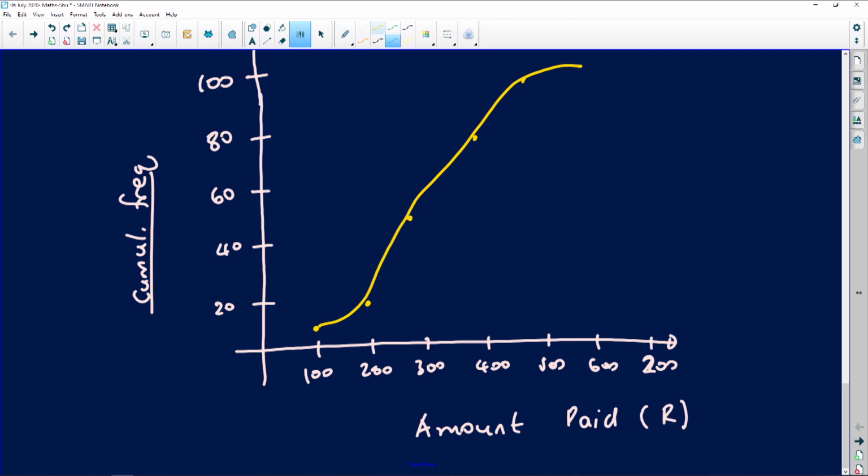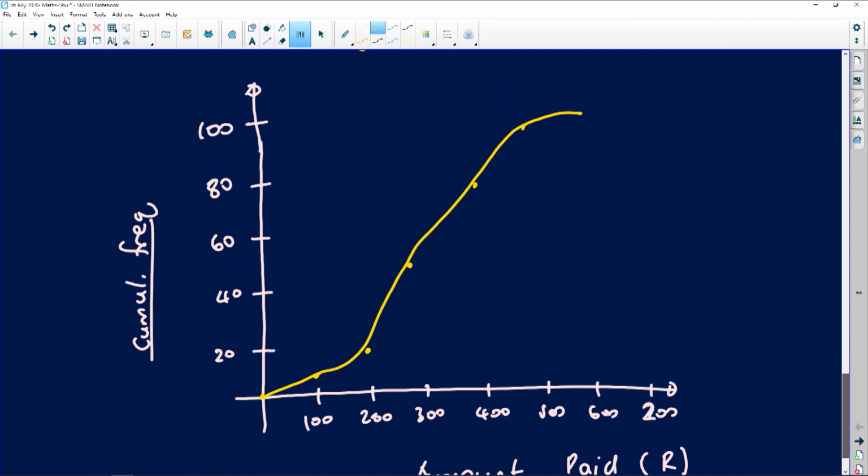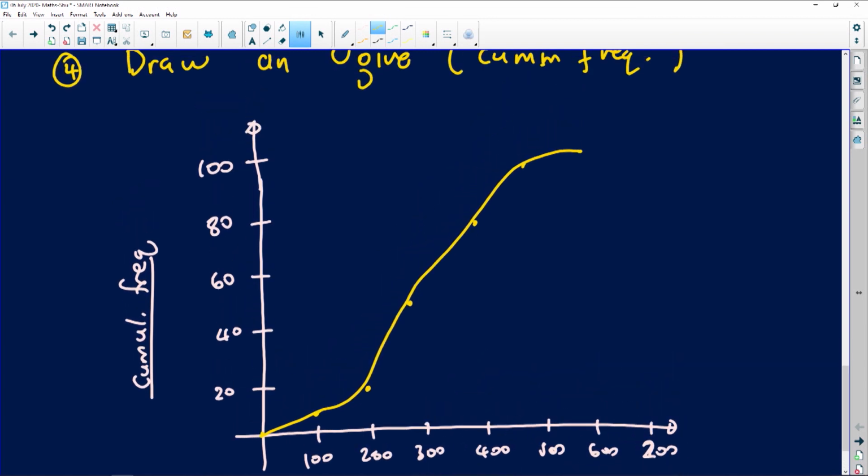So let's go and put it exactly at 0. So I'm going to drive it to there, and this is going to be a perfect ogive, depending on how you want to pronounce it. So this is the graph of what we're looking for. Remember, we need to always have a heading for each graph that you're working with. So this is actually how you would draw the cumulative frequency curve.